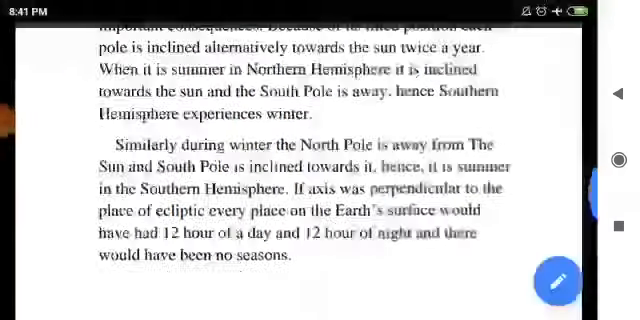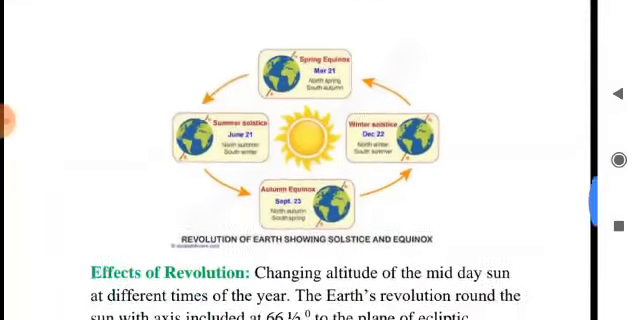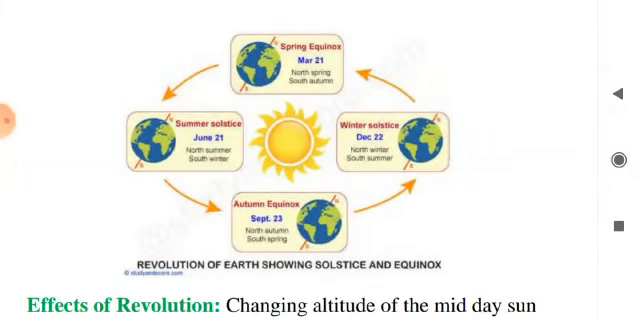Now come to the next point, that is the effects of revolution. Just follow the diagram. The sun is directly overhead at the equator on 21st March and 22nd September, though at times it is referred to as 23rd September, because the year is not exactly 365 days. These 2 days are termed as spring and autumn equinoxes respectively.